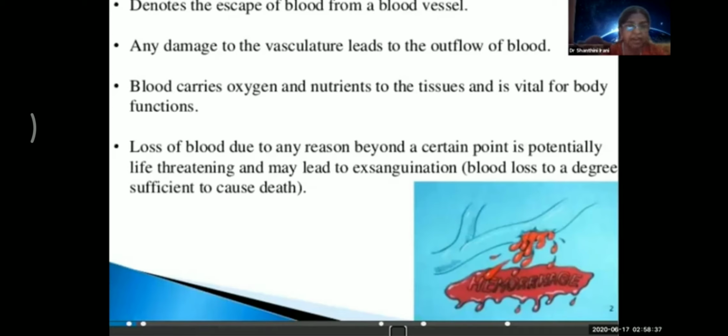Then the secondary hemorrhage, which occurs after 7 to 14 days of trauma or operation, is always due to infection. Because of infection, the walls of the blood vessels slough off and the bleeding is torrential. So these three are very important, and they come in your MCQs, they come in your SAQs, and they come as part of your LAQs.